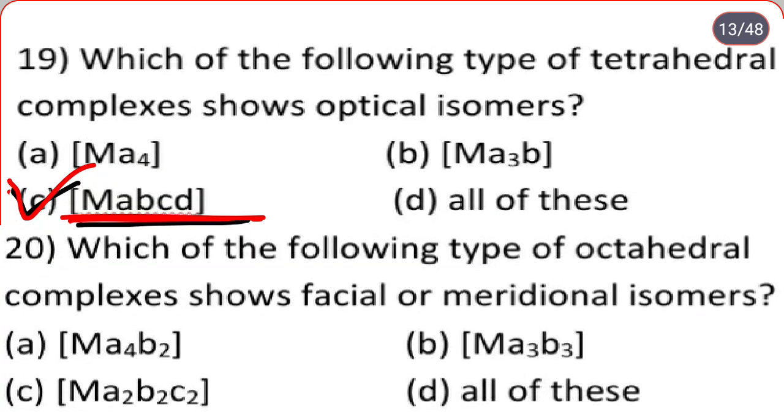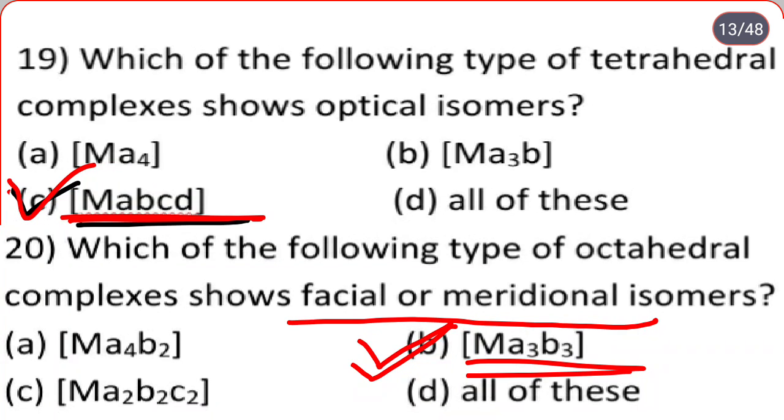Which of the following type of octahedral complexes shows facial or meridional isomers? Ma4b2, Ma3b3, Ma2b2c2, all of these. So facial or meridional isomers are shown by the Ma3b3 type of the octahedral complexes.